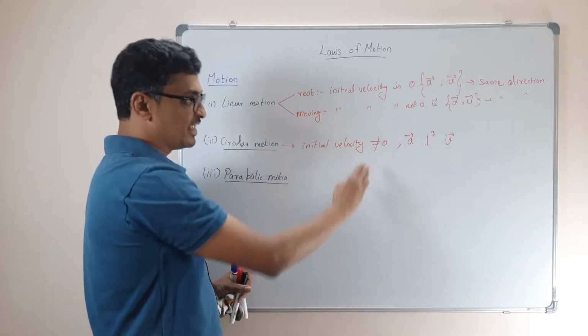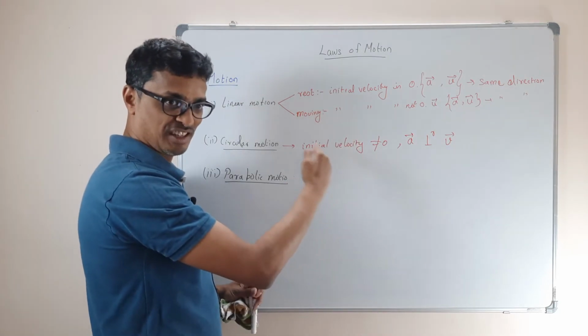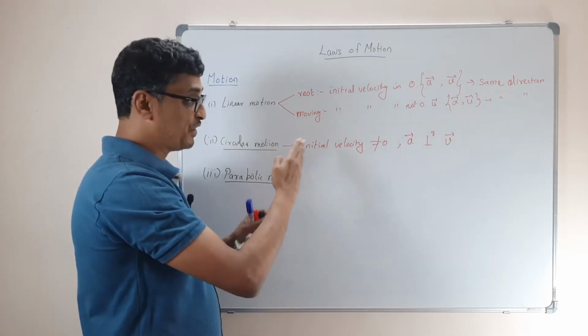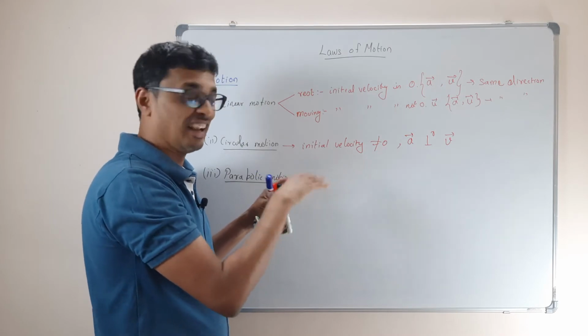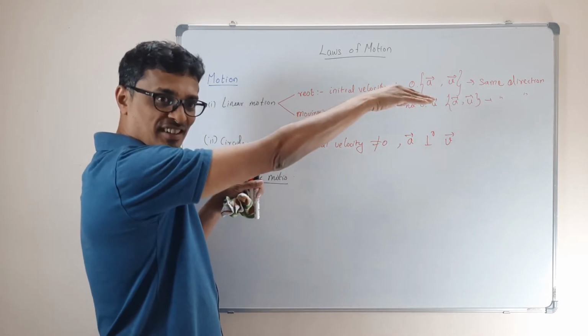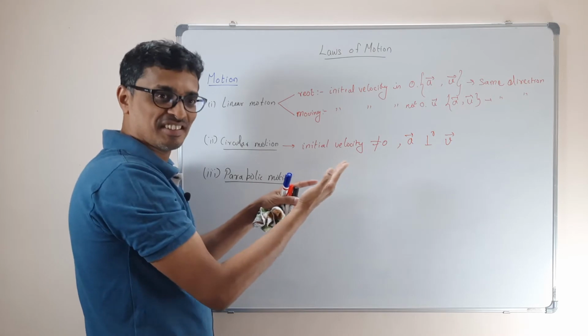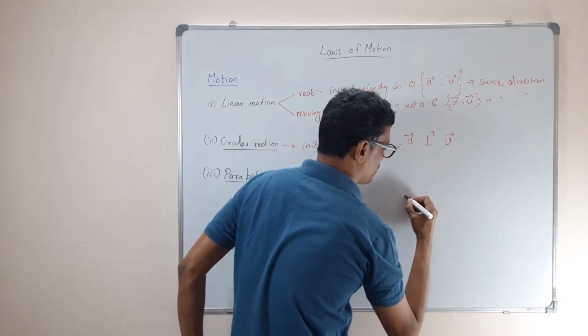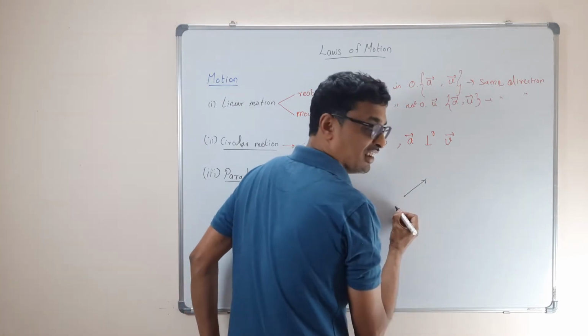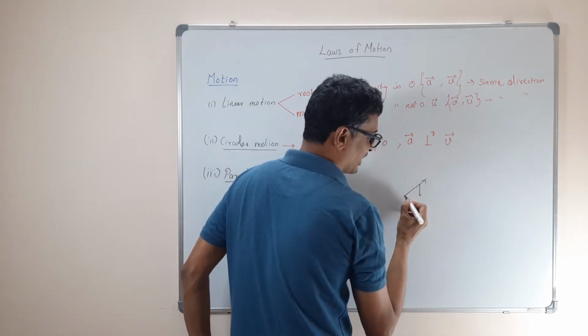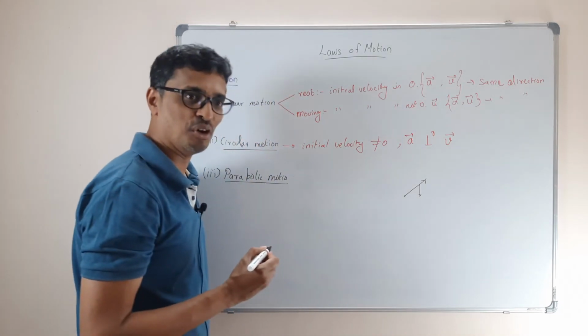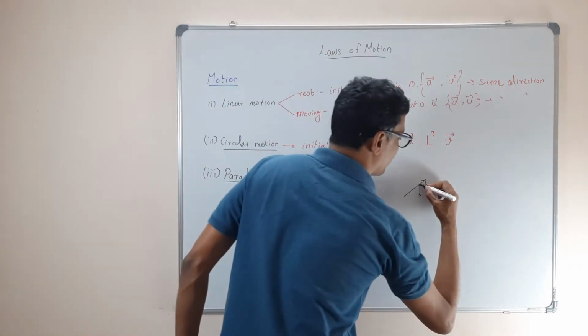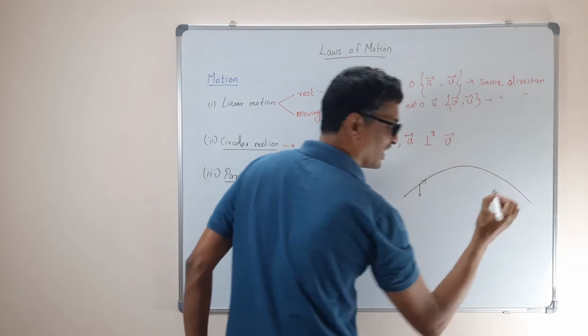When the acceleration is in the perpendicular direction of velocity, it causes circular motion. When your acceleration is neither along nor perpendicular, that's projectile motion. You throw a stone with a velocity here and the gravity is acting like this. Are they both perpendicular or aligned here? No. That time what will be the trajectory? It is a parabolic path.